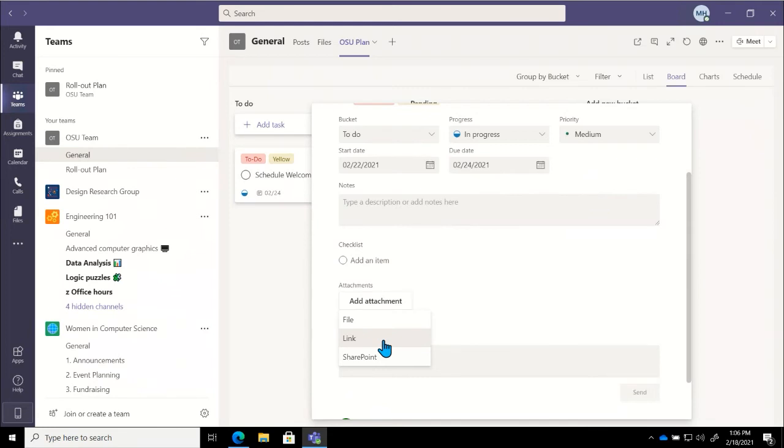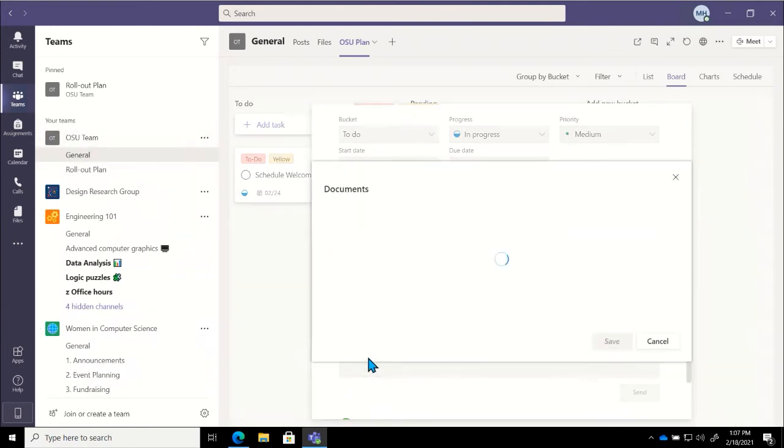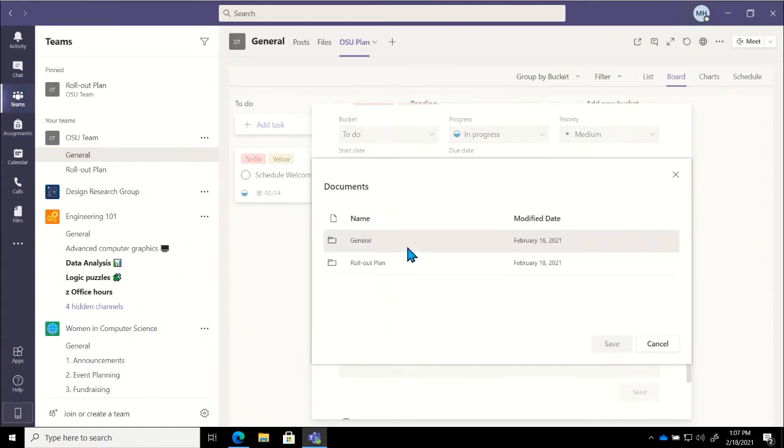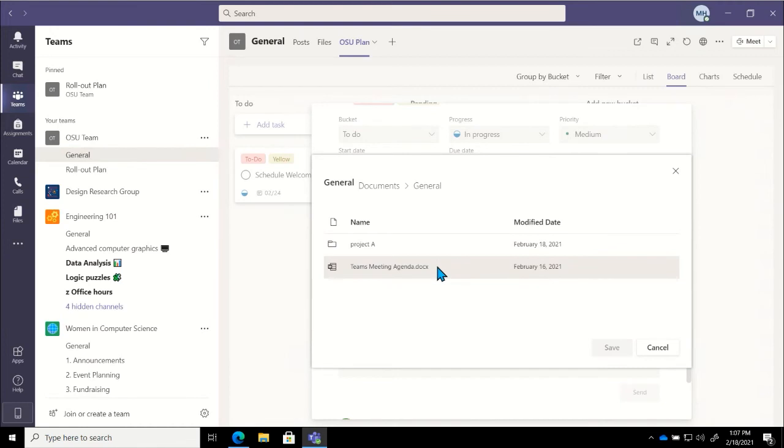I can even attach something from the SharePoint site that this plan is going to be attached to. And the SharePoint site that this particular plan is going to be attached to is our OSU team SharePoint site because that's where I am creating this. So if I click on SharePoint, it's going to ask me which channel I want to pull from, that General channel. We'll go ahead and pull that meeting agenda since this is a task about creating that meeting.